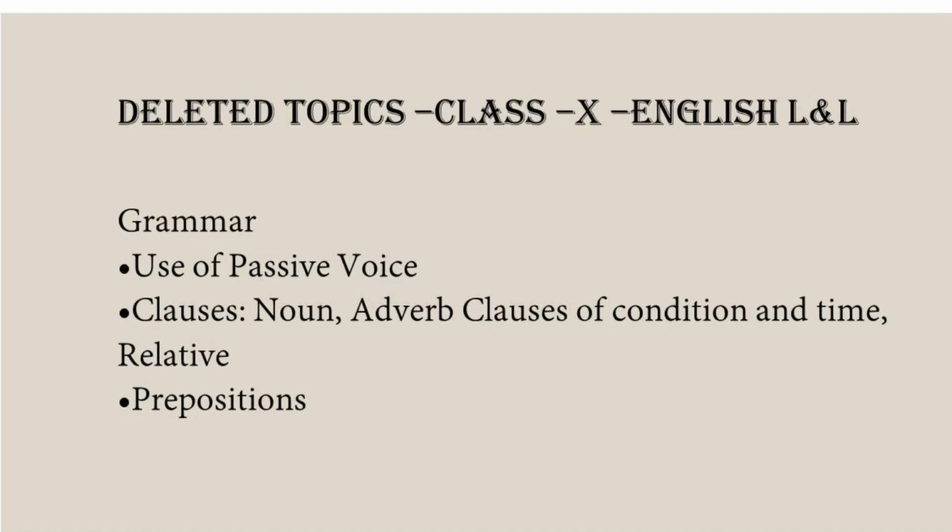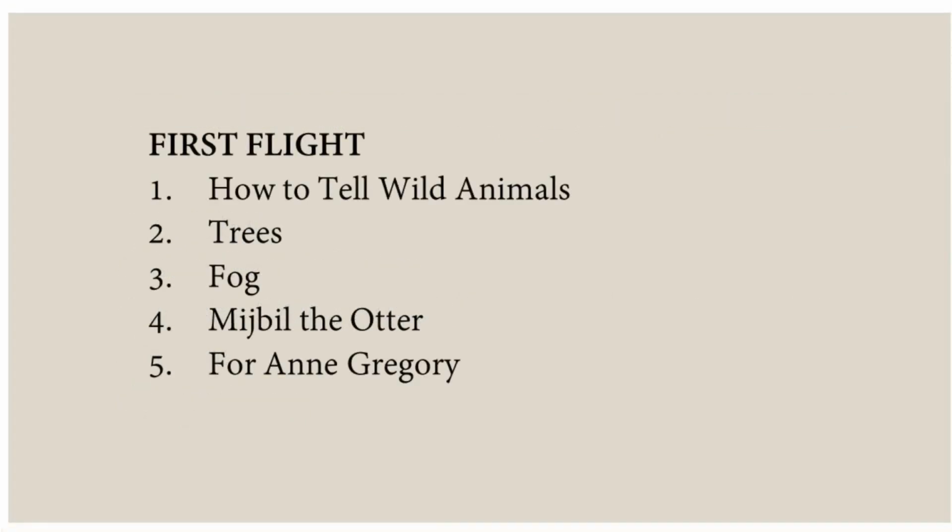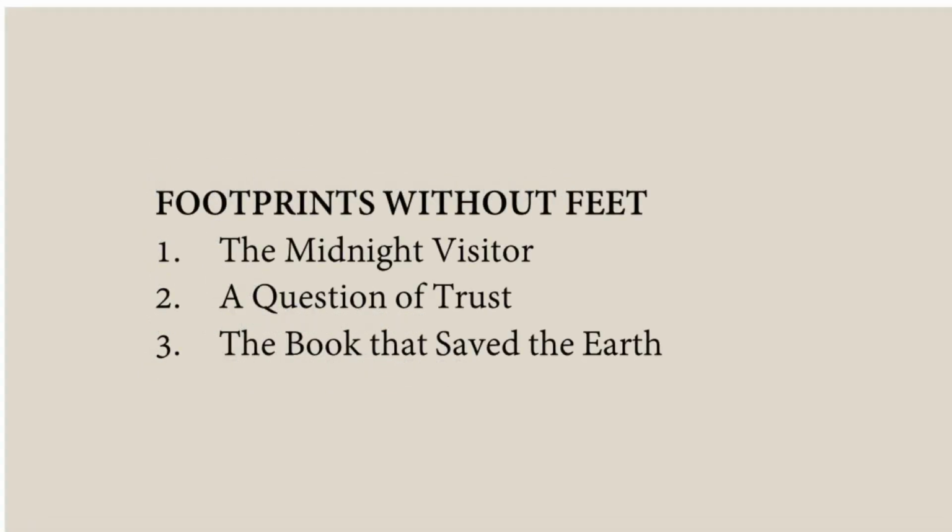So now let's move on to class 10. In grammar, use of passive voice, clauses, all these clauses and prepositions are removed. You will still have grammar exercises based on determiners and tenses. So now let's look at the lessons from the textbooks. From First Flight, the following lessons have been removed. How to Tell Wild Animals, Trees, Fog, Mijbil the Otter, For Anne Gregory. So How to Tell Wild Animals, Trees, Fog and For Anne Gregory are poems. Mijbil the Otter is a lesson.